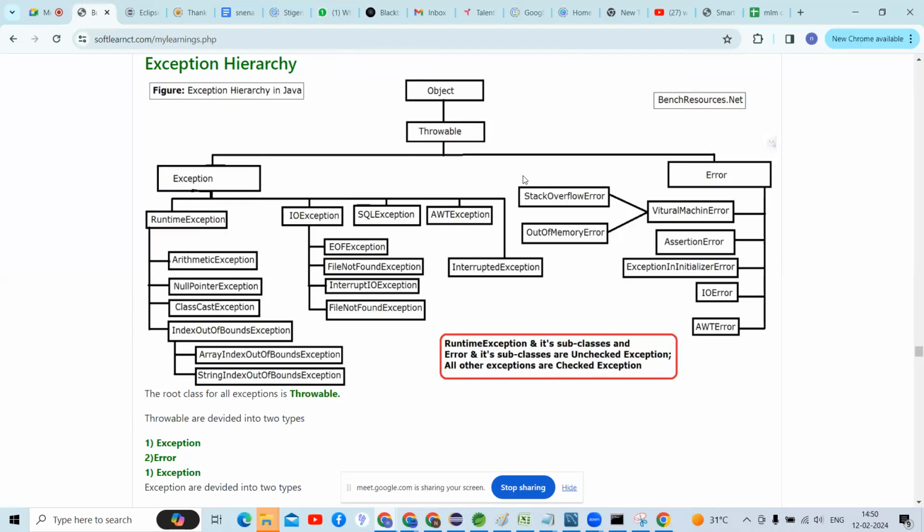Exceptions occur programmatically, guys. But errors, we get them, but we are not able to handle those errors. For example, there is StackOverflowError and OutOfMemoryError.